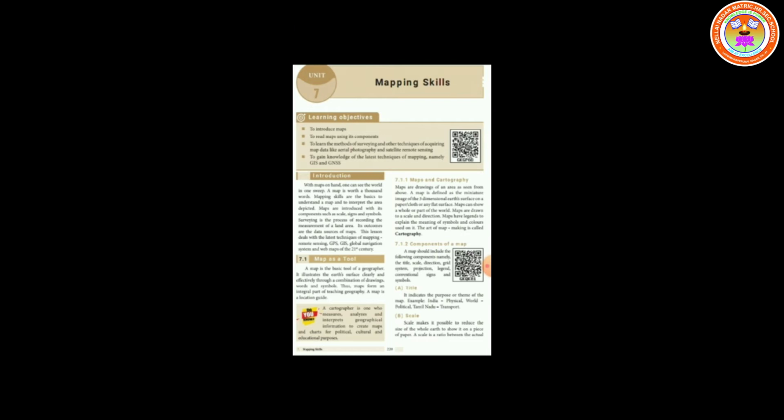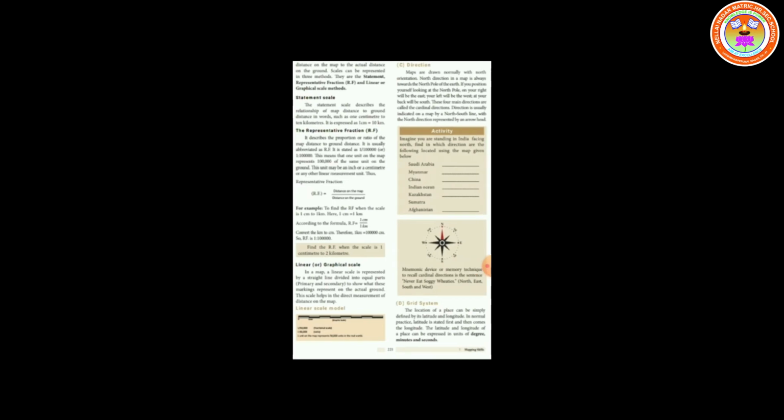Components of a map. First one, title. For example, India physical map, world political map, Tamil Nadu transport map. Next, scale. Scale makes it possible to reduce the size of the whole earth to show it on a piece of paper. A scale is a ratio between the actual distance on the map to the actual distance on the ground.